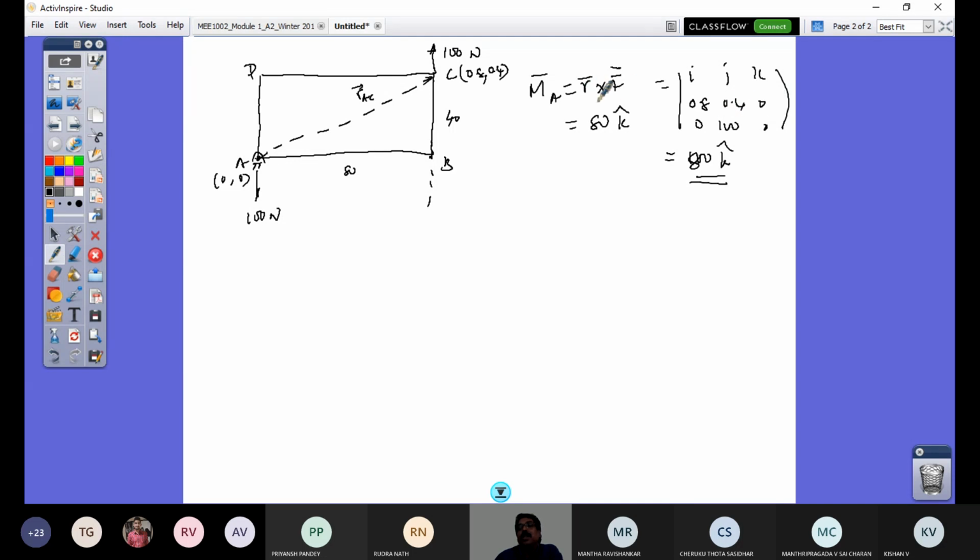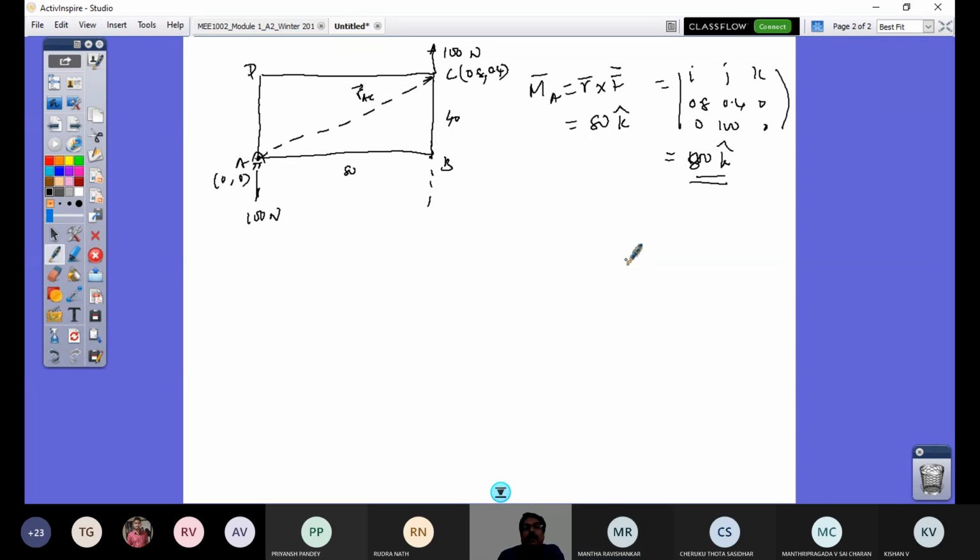So it is not distance or something. This is position vector cross force vector. These two vectors' cross product would give me a vector which is perpendicular to the plane containing both of them. That's the basic definition. So what is the doubt now? No, nothing, sir. I got it.